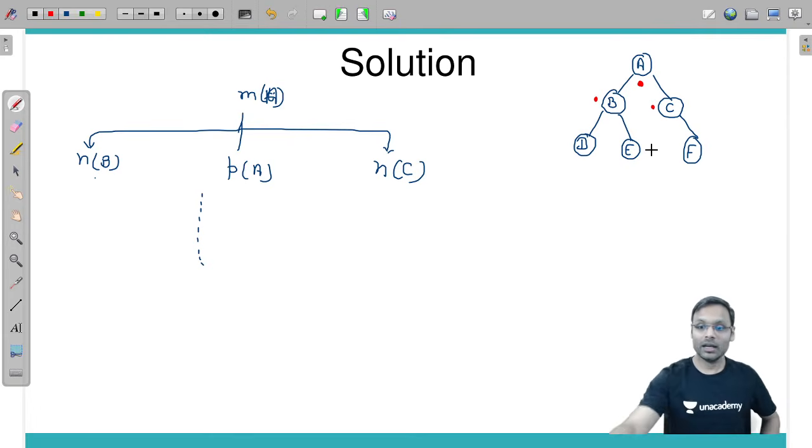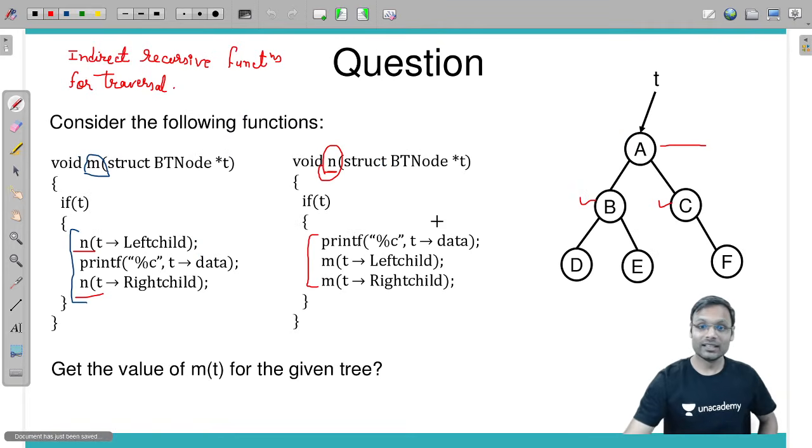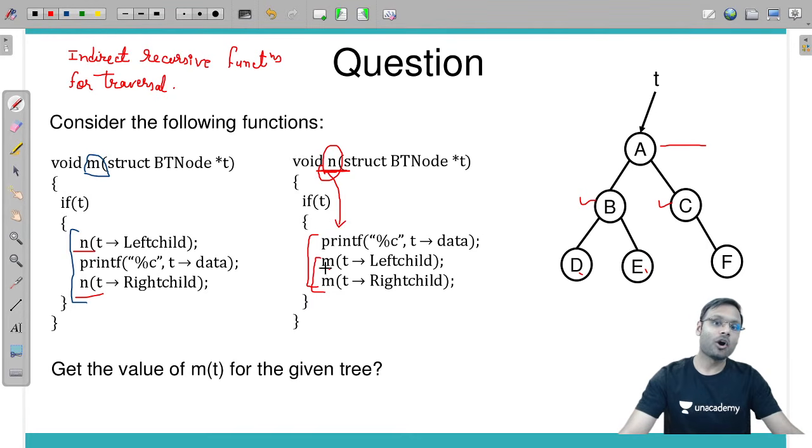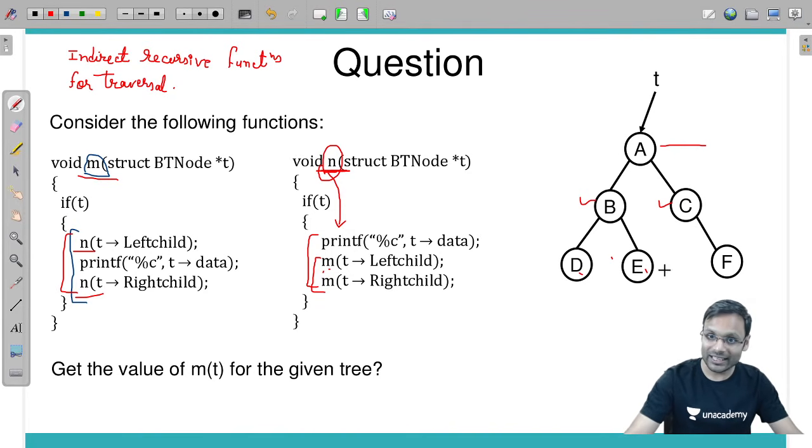Done. Now next, for b you have called this, so from b you are calling m function for d and e. For b you are executing n function, yes. Under n function you are calling m function for left and right child, means for d and e in order way.